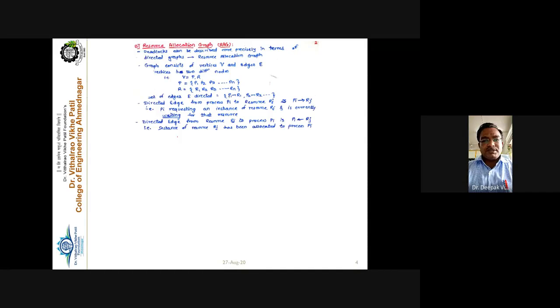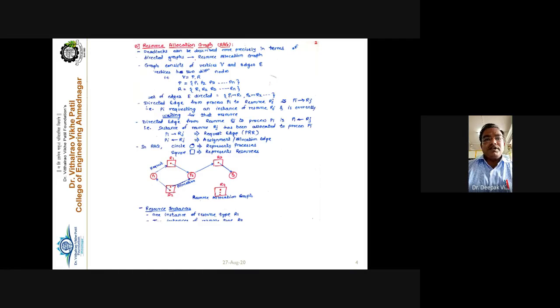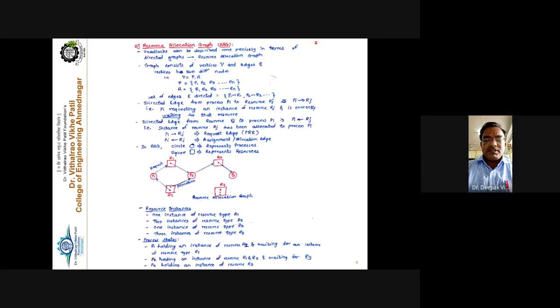So the next point we have to see here is the resource allocation graph. It is just a graphical representation of processes and resources, in simple words. Processes are represented with the help of circles and the resources are represented with rectangular boxes.